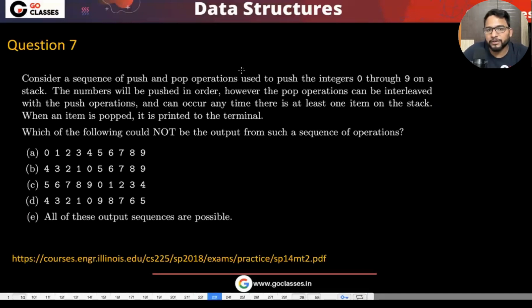Consider a sequence of push and pop operations used to push integers from 0 to 9 on a stack. The numbers will be pushed in order. However, the pop operations can be interleaved. So I think that's what you know, right? That is called stack permutations. Have you solved this question? What is the answer you're getting?